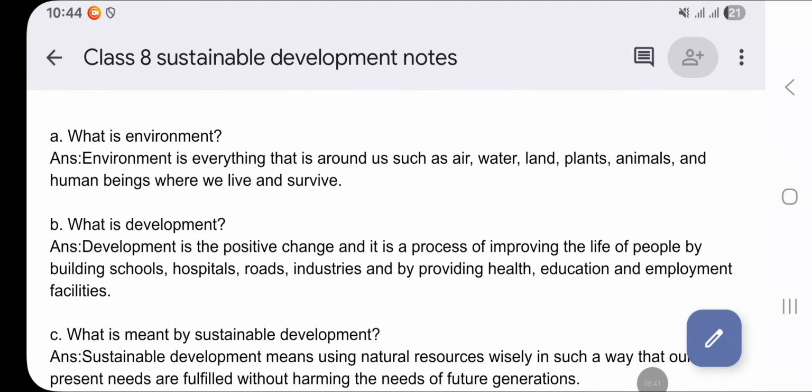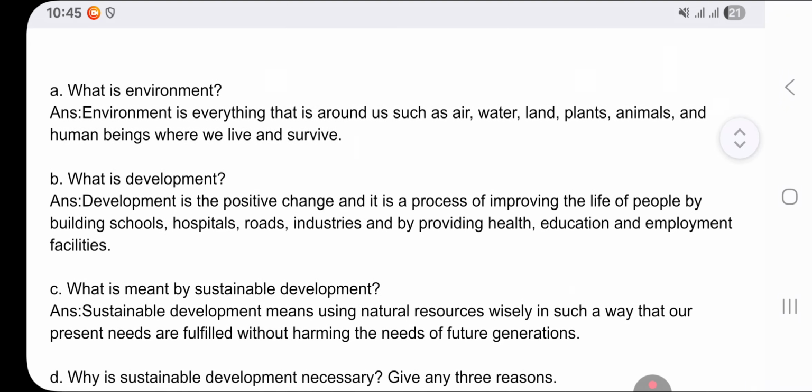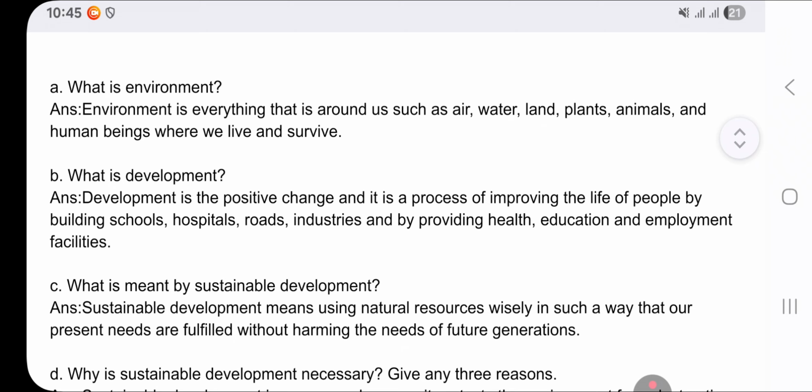Similarly, we have sustainable development notes. It means that both these topics, biodiversity and sustainable development, are correlated. So I'm going to read the first question. What is environment? Environment is everything that is around us, such as air, water, land, plants, animals, and human beings, as we have discussed this question earlier. So no need to write again.